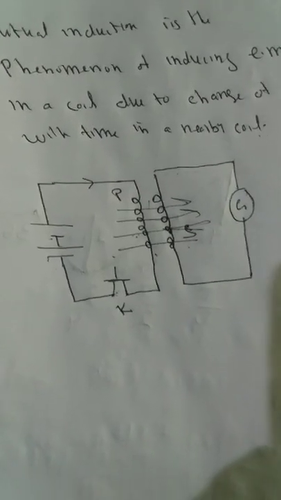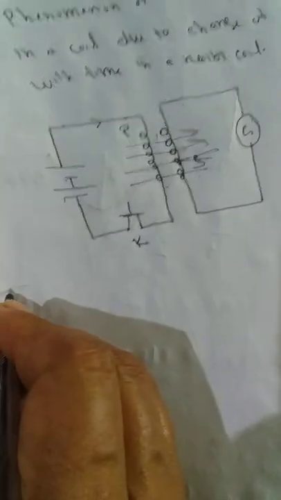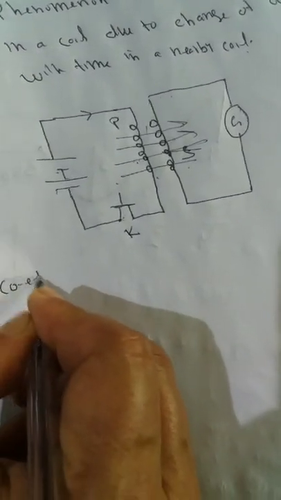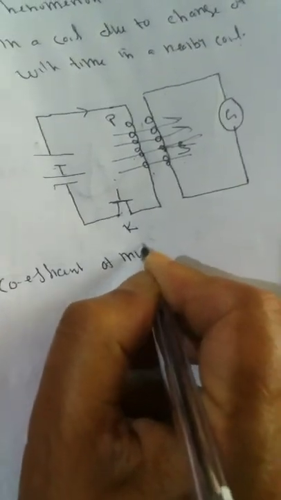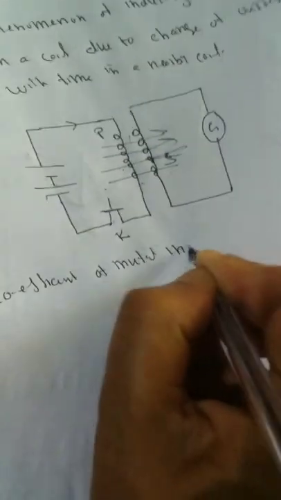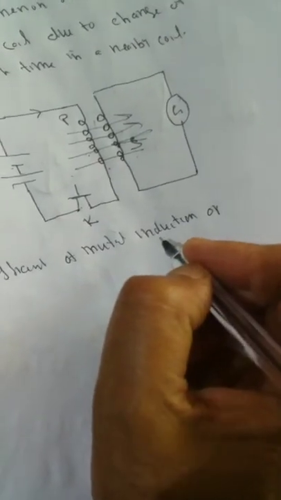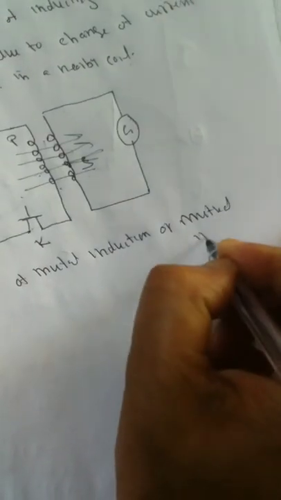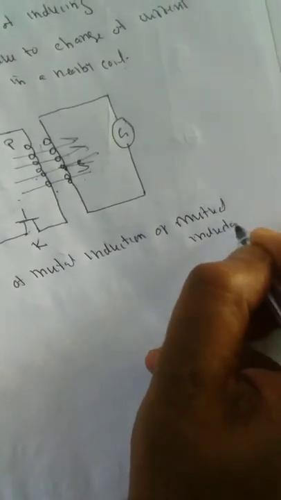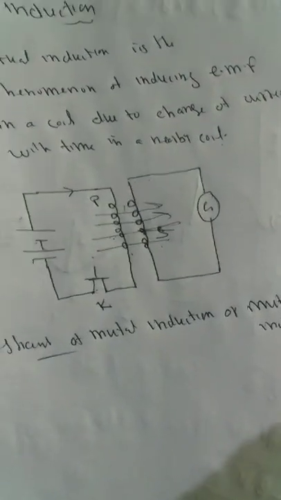Our concept is mutual induction. Next, there is the coefficient of mutual induction, also called mutual inductance. Coefficient of mutual induction of two coils.